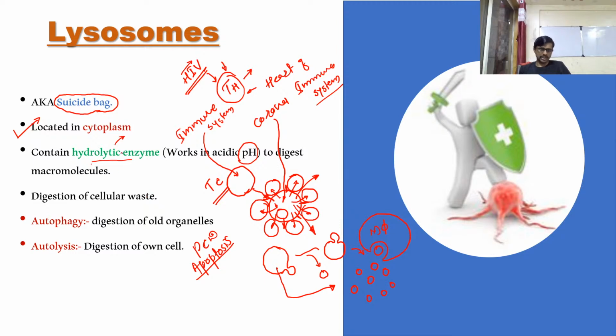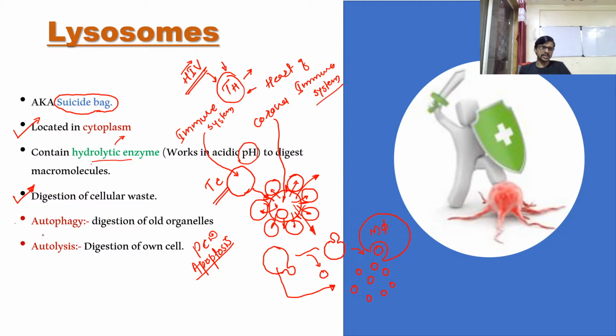They are involved in the digestion of macromolecules. So if there is a bacteria, it is also completely digested by our lysosome. If there is a virus, it is also digested by a lysosome. If lysosome gets anything, it will digest it completely. It also digests cellular waste. If there is any cellular waste inside the cell, it is also sent toward the lysosome so that it can be digested by the lysosome. So let's see what is there inside of a cell, what is the waste material.